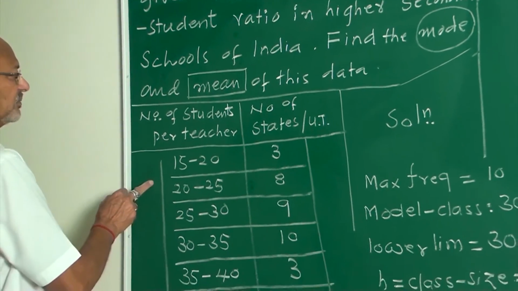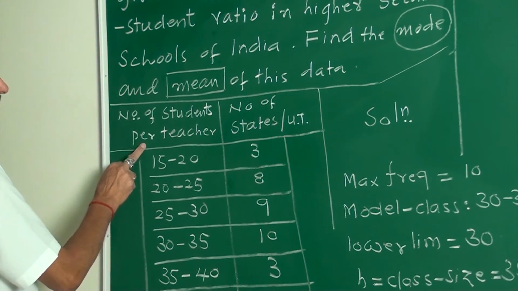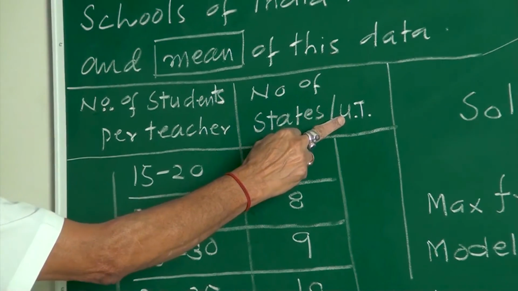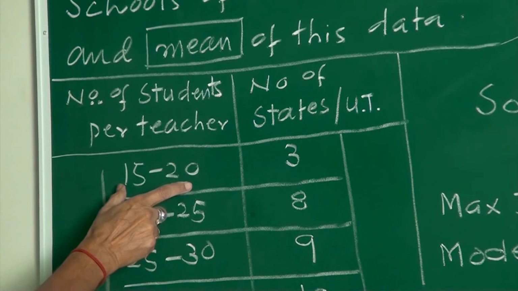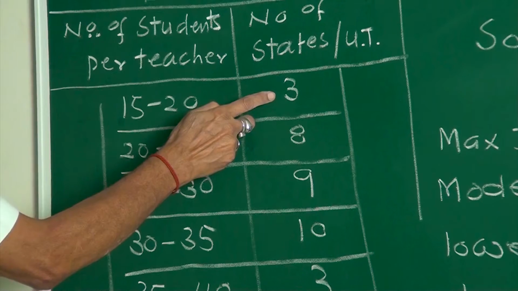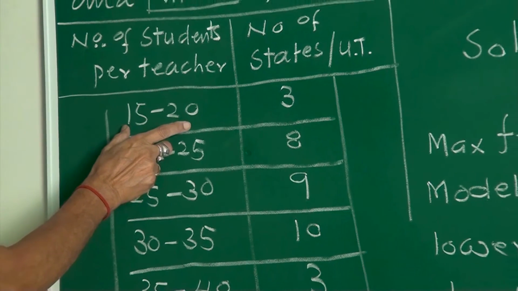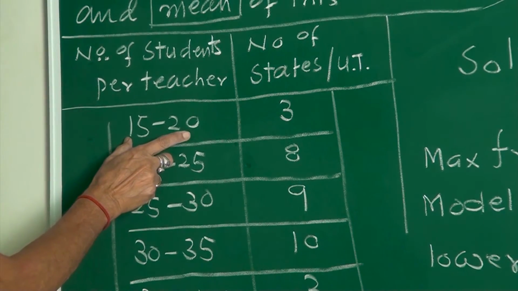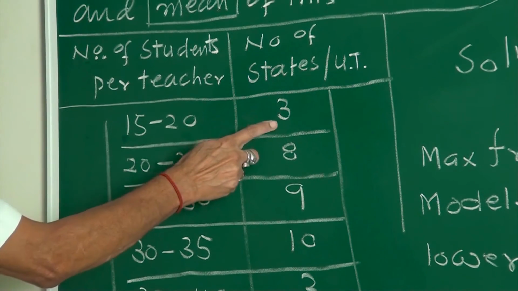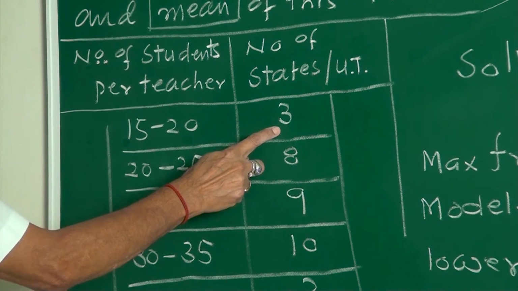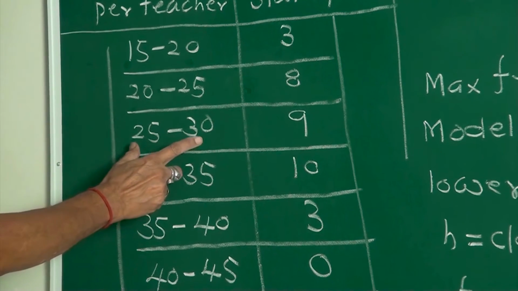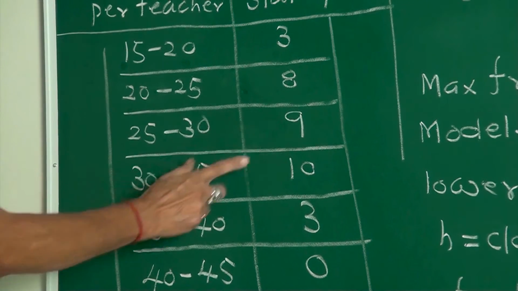This is the given data, my friend. Number of students per teacher, number of states or union territories. Between 15 to 20 students per teacher, there are 3 states. Like that, between 20 to 25, there are 8 states. 25 to 30, there are 9 states.